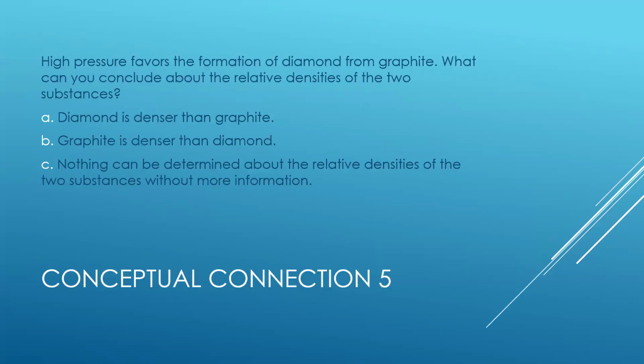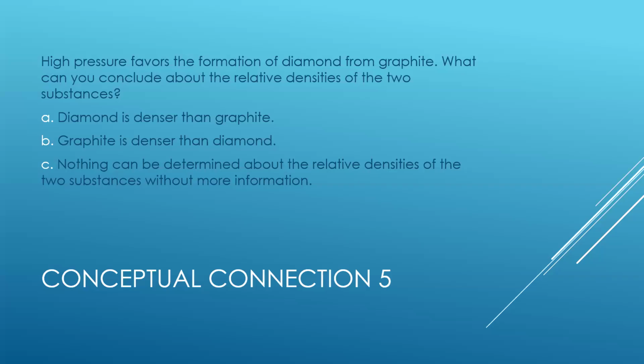Another little brief video ending with our favorite things, conceptual connection questions. This one asks, high pressure favors the formation of a diamond from graphite. What can you conclude about the relative densities of the two substances? So in order to answer this question, I would go to your book because we did not really dive into diamonds or graphites, but the book does have an explanation on them. So definitely pause here, flip, and kind of go through it.